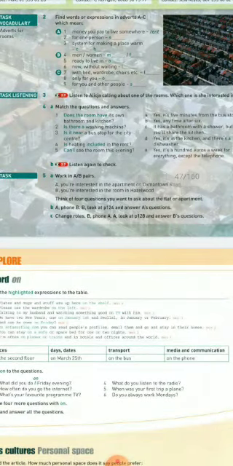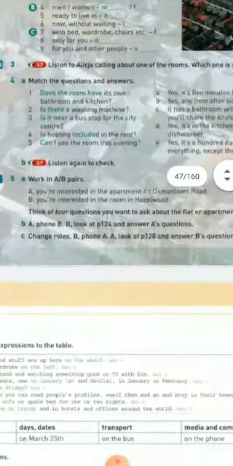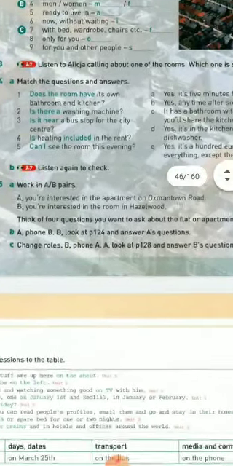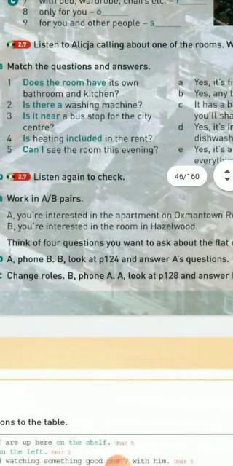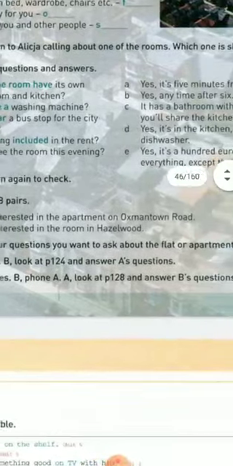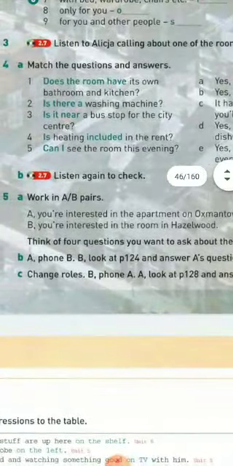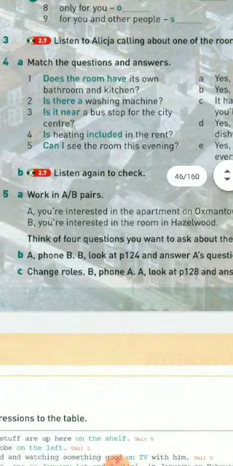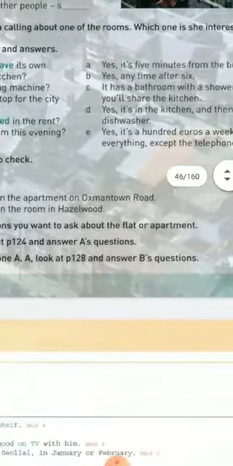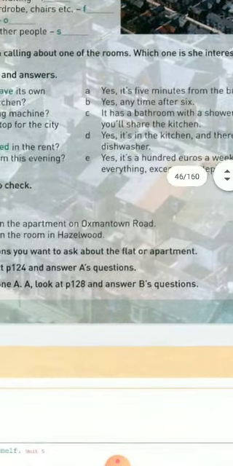So what do we need to pay attention to? To the structure of the questions. As you can see, all the questions that start with does, do, is, are, can are answered with yes or no. That's the way you answer the question. So if the question is, does the room have its own bathroom and kitchen? So would you say, yes, it's 5 minutes from the bus stop? No, it doesn't have to do anything with that.